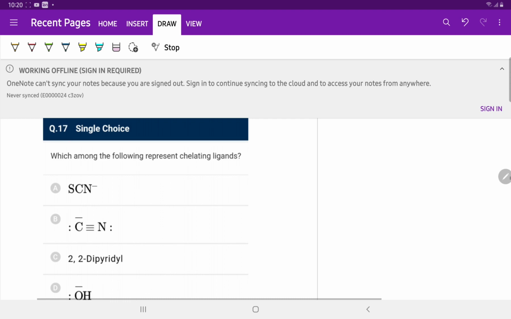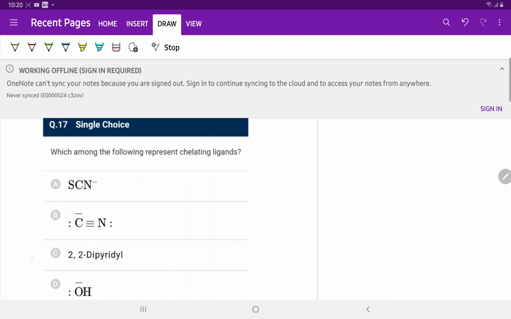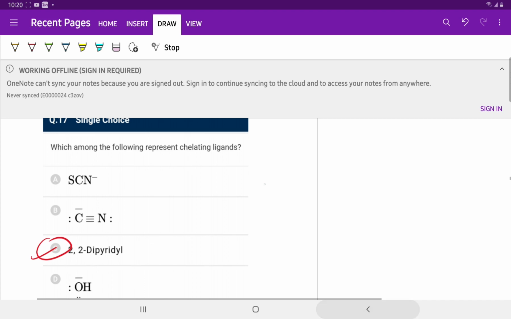Question number 17. Which among the following represents a chelating ligand? 2,2-dipyridyl. A chelate ring is formed when the ligands donate their lone pair of electrons to the metal and form a chelate ring, which stabilizes the complex.